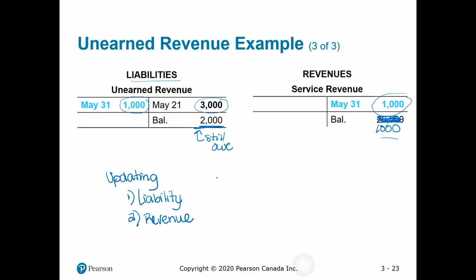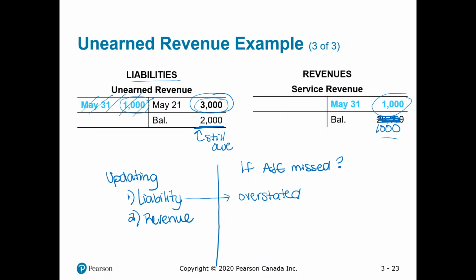So take a second and think about this. How would the financial statements be impacted if this adjusting entry on May 31st was missed? Well, our liability, again, if we didn't have this May entry, our balance would still be at the $3,000, which we know is too high. So this would be overstated. And if we didn't have the revenue amount, we would be at $0 in revenue. So this would be understated.